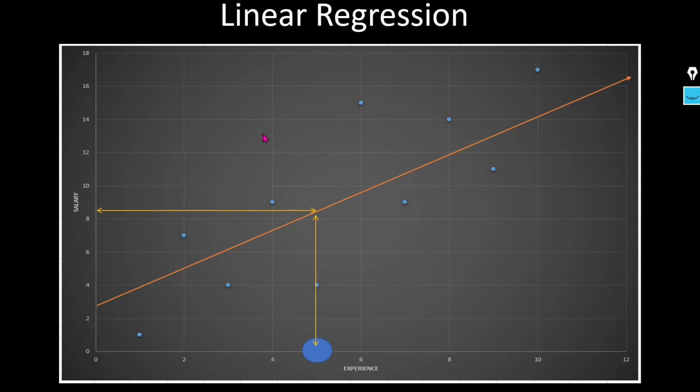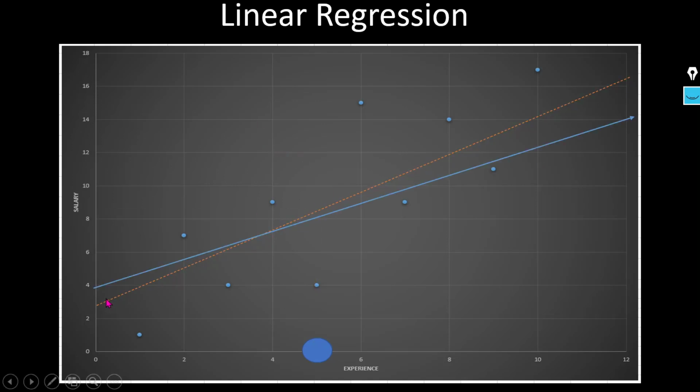So for that, let's see how we can do that. As I told you, earlier we were using this particular line, now we can use this other line. So we can use any line to make the prediction, but how can we say which line we have to use for our prediction? That is the main question, right? How can we decide whether we have to use the blue line or this orange line?